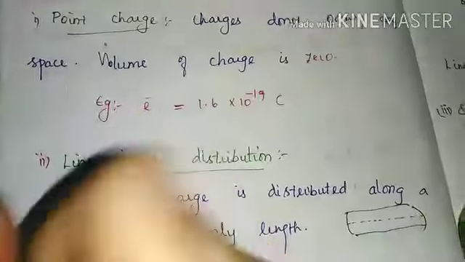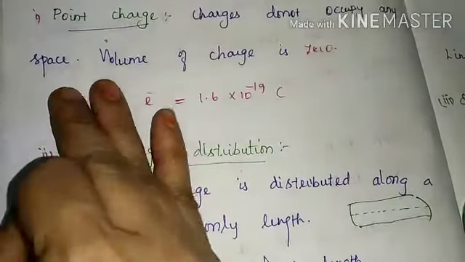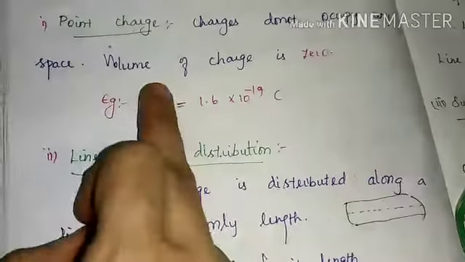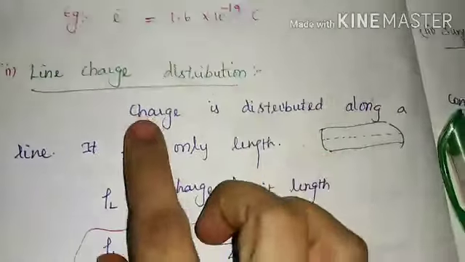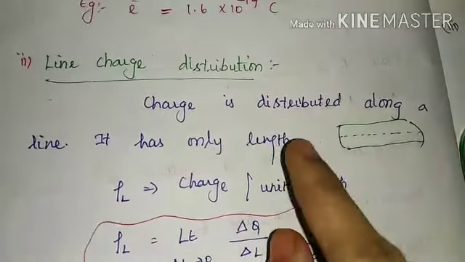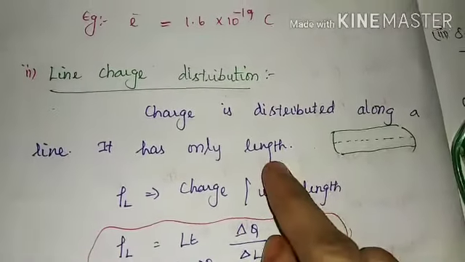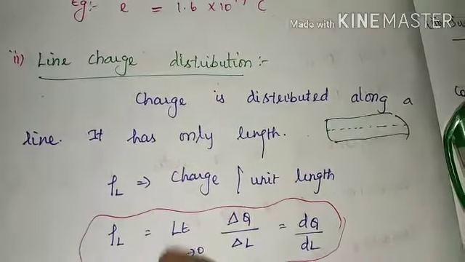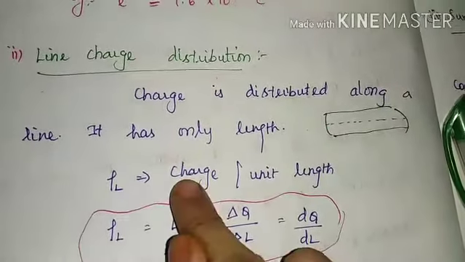But for a point charge, there is no length, no width or no breadth. It is just a point, there is not even a volume. The volume of charge is also 0. But for line charge distribution, it is aligned along a line, so it has only length, there is no width or breadth.